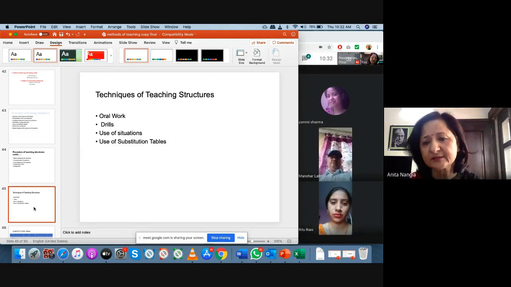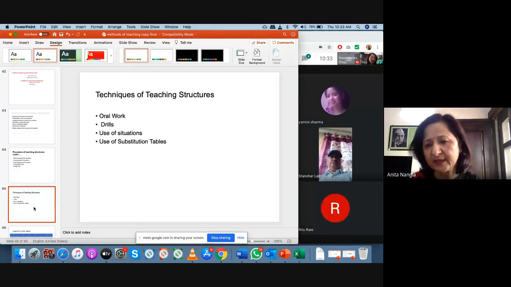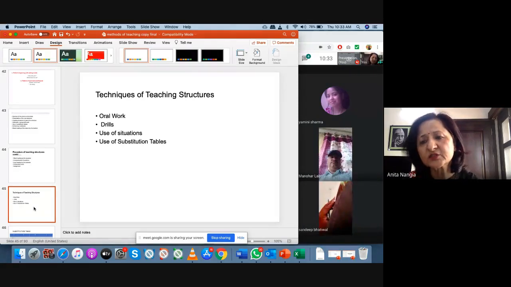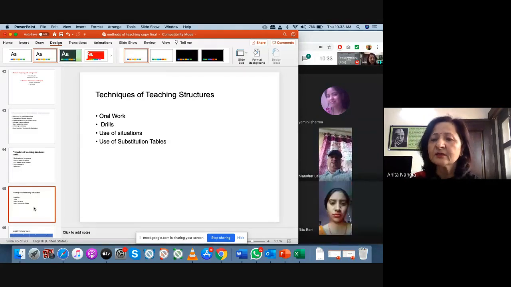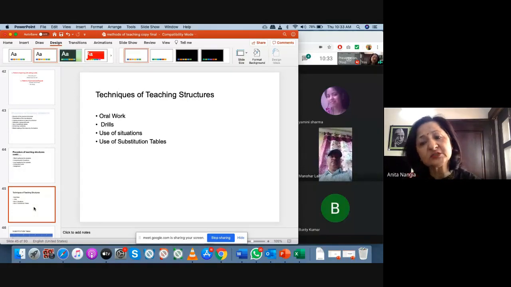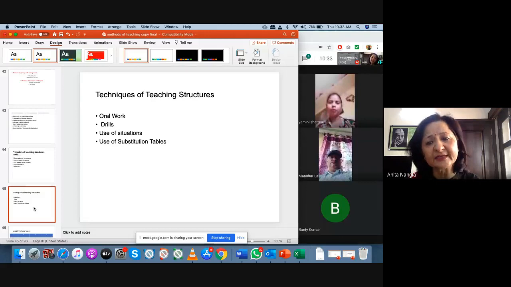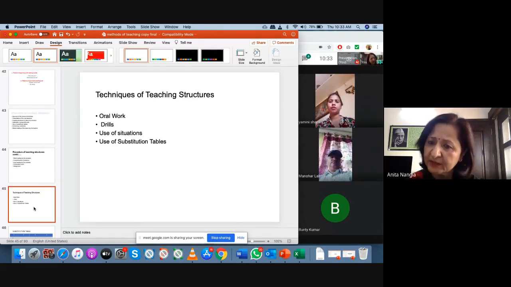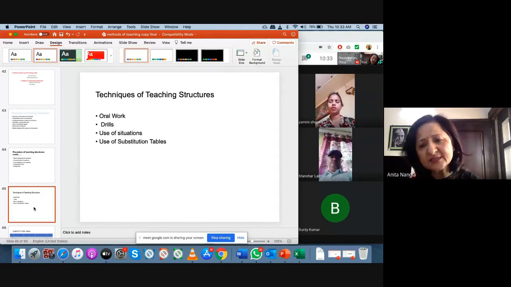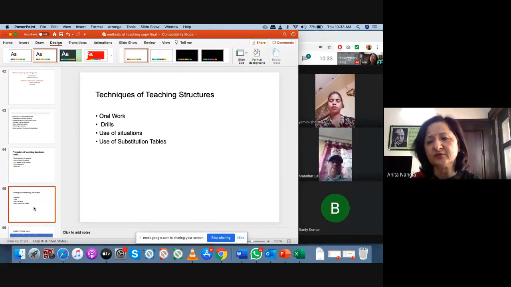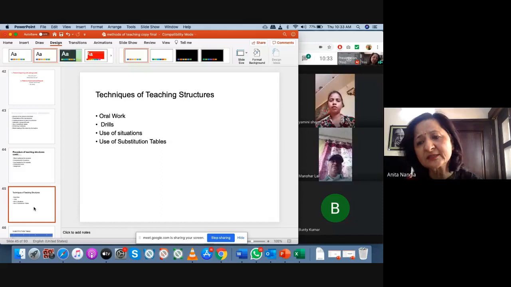These are called drills. And then use of situations. As I've just explained, you can create situations in the class like switch on the fan. I want to teach a structure, switch on the fan. You will ask, okay, Yamini, go and switch on the fan. So she will follow the instructions, she will get up and switch on the fan, and then she'll come to know. Then I'll say, okay, Yamini, you go and ask Manohar Lal, go and switch on the fan. Then she'll say, okay, sir, go and switch on the fan.